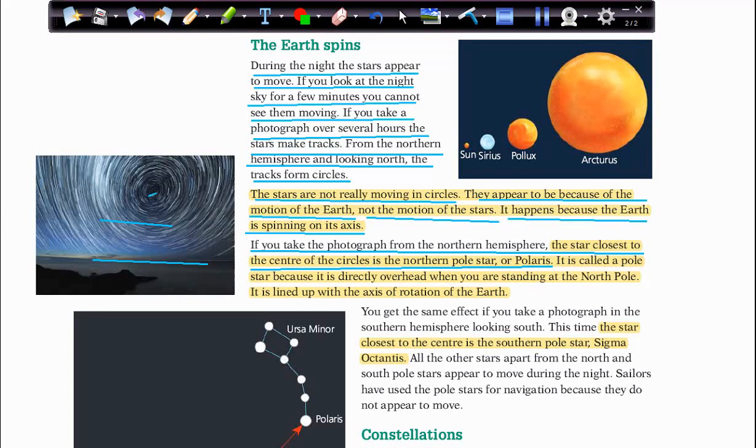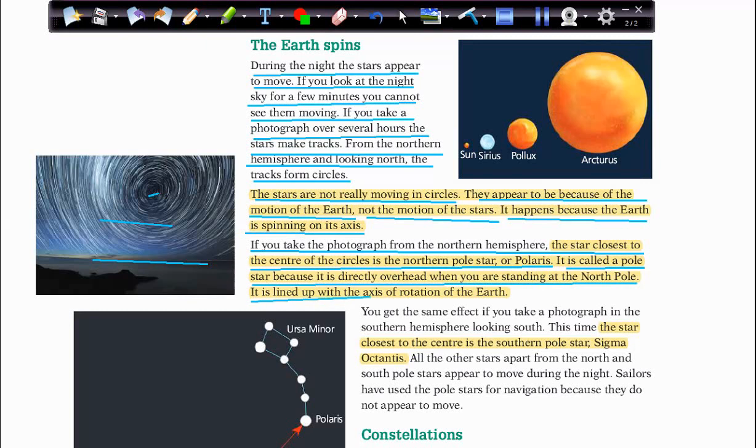We call it Polaris because it is closest to the north pole. It's called a pole star because it's directly overhead when you are standing at the North Pole. So if you are at the North Pole, you can find this star directly above you.